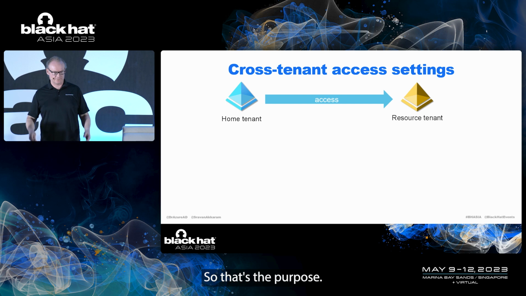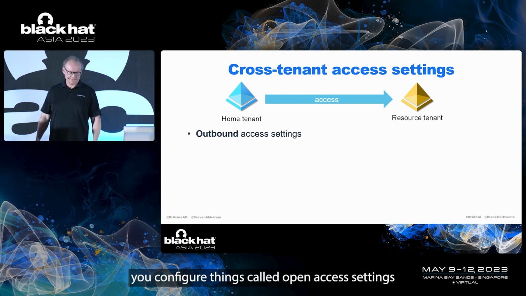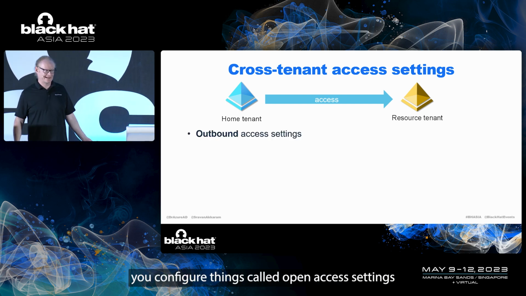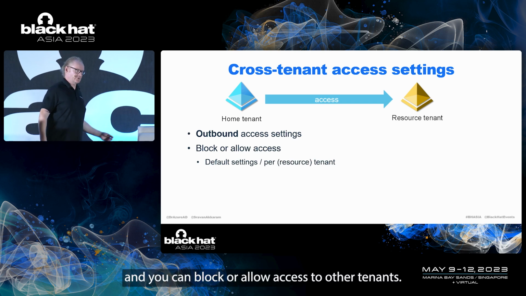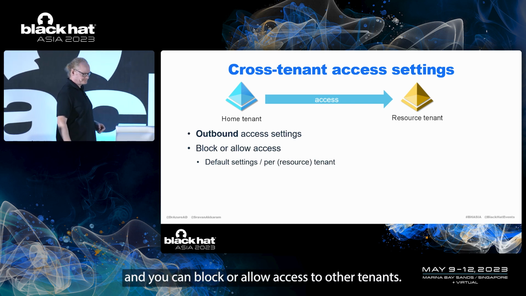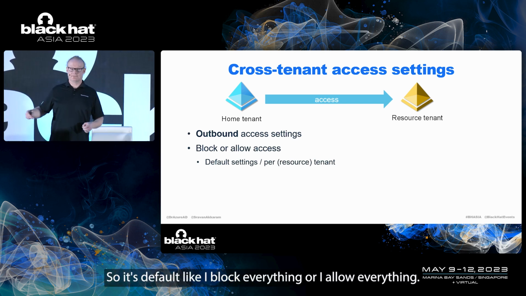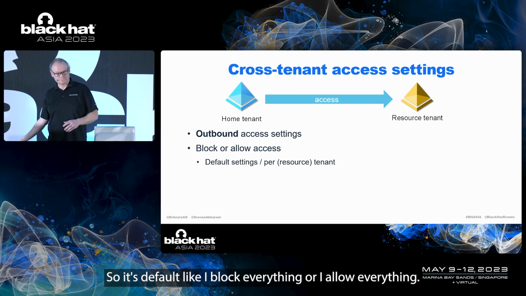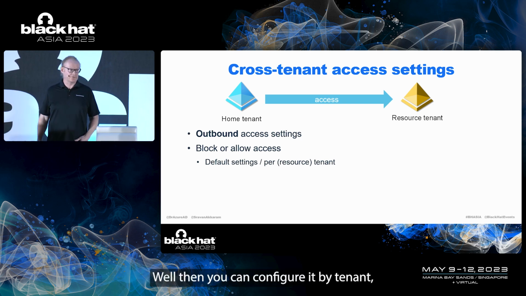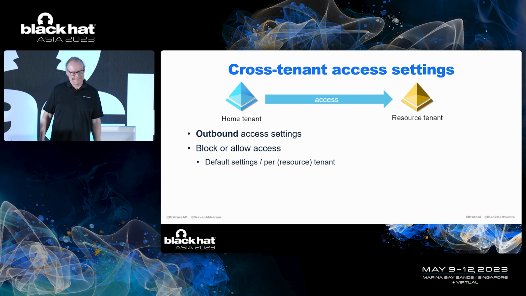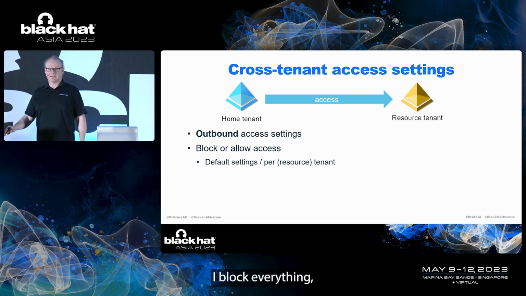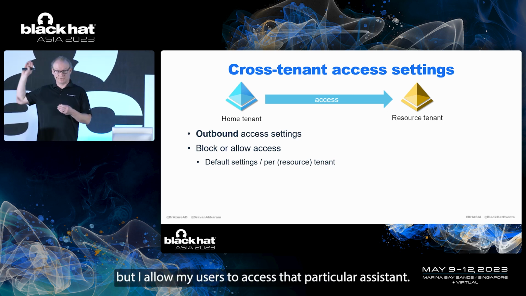In your home tenant, you configure things called outbound access settings, and you can block or allow access to other tenants. By default it's either I block everything or I allow everything, or then you can configure it by tenant, which means, okay, I block everything, but I allow my users to access that particular resource tenant.